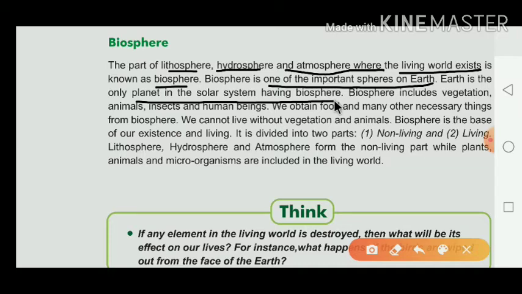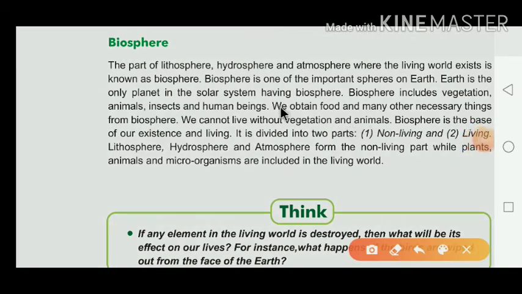Dear children, this is the most important sentence. What do they have to say there? They have to say that Earth is the only planet in the solar system having the biosphere. Now, in the biosphere, which things do you have to include? You have to include the vegetation, animals, insects, human beings. All these things are to be included.